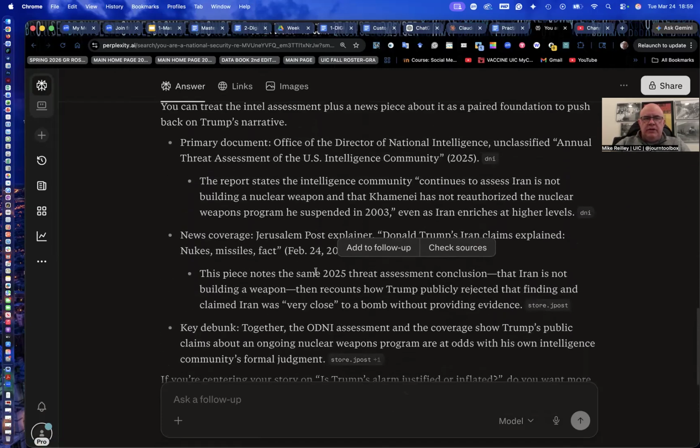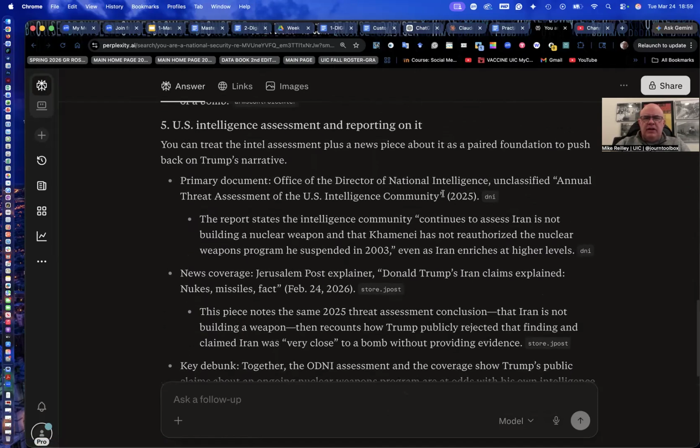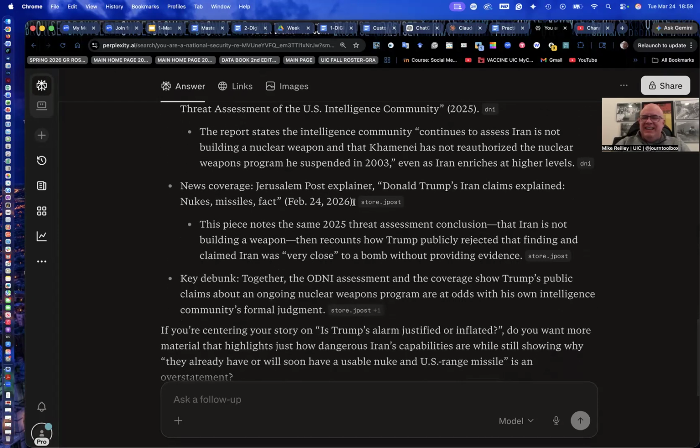scrolling through here and seeing some academic articles. DNI is a PDF. It looks like a government study. It's from the Office of the Director of National Intelligence. Pretty heady document. That's the U.S. intelligence department's own reporting on this topic, and it again debunks things that Trump was saying.